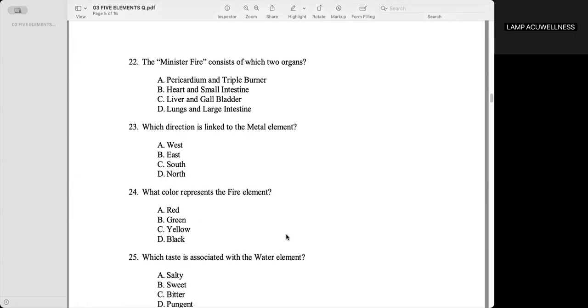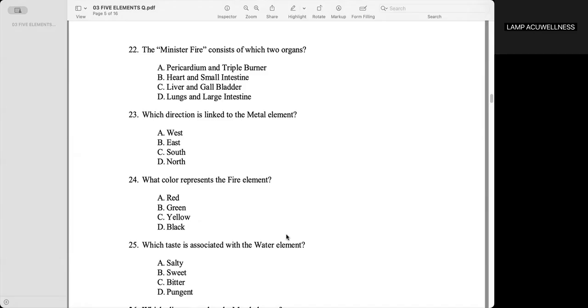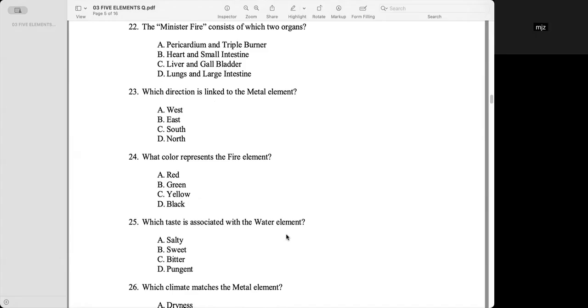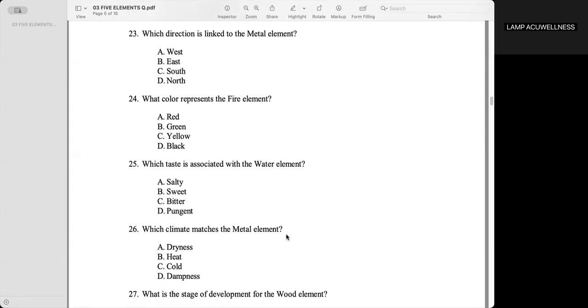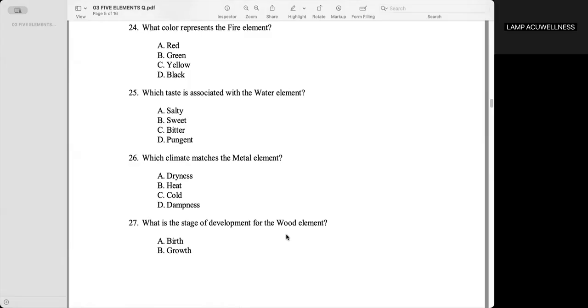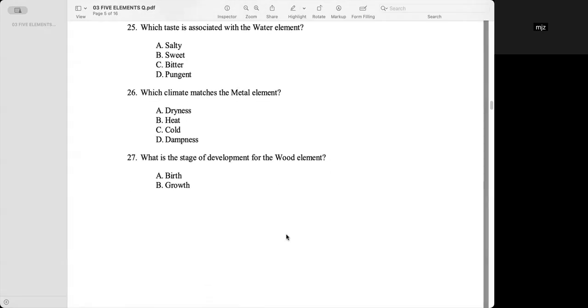Which direction is linked to the metal element? West, letter E. What color represents the fire element? Red, letter E. Which taste is associated with the water element? The salty, letter E. Which climate matches the metal element? Dryness, letter E.